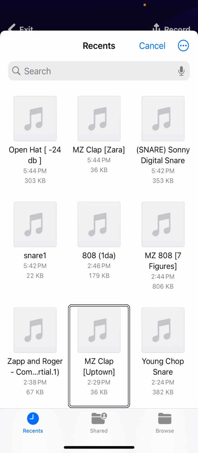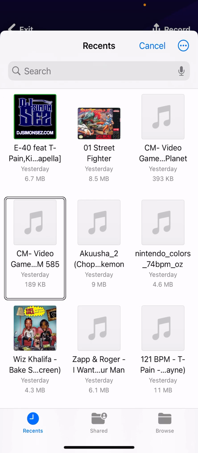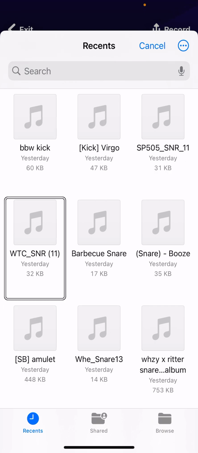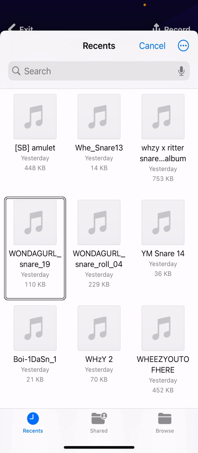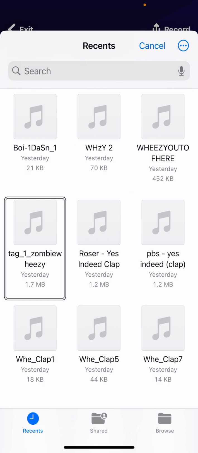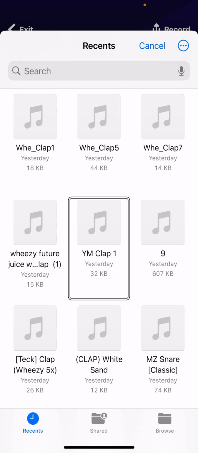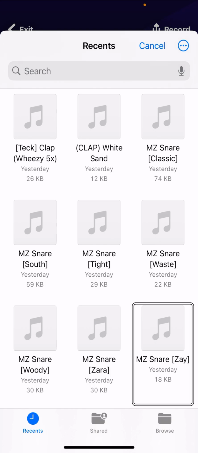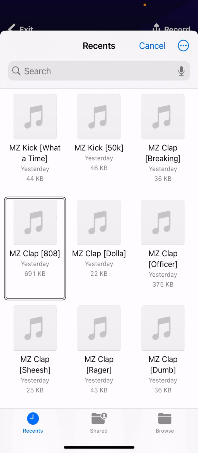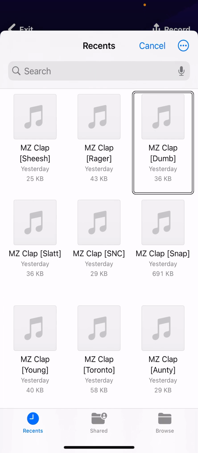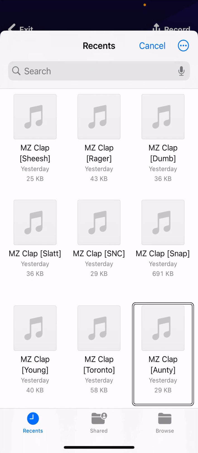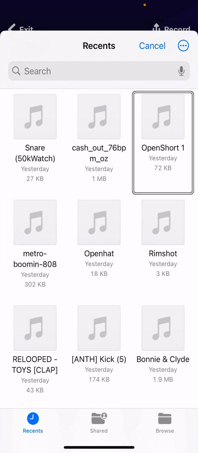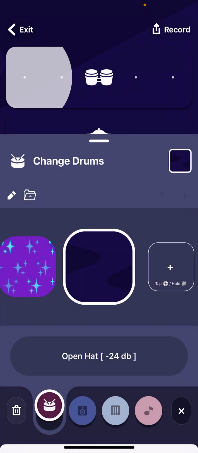Let's see if I can find it because I was spending so much time using it yesterday. I ain't made that movie yet, so this is the first time. Open short one. Append. Okay, there we go.